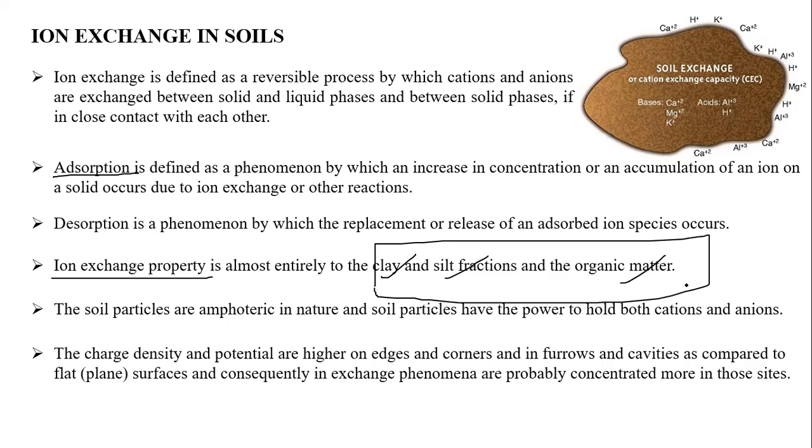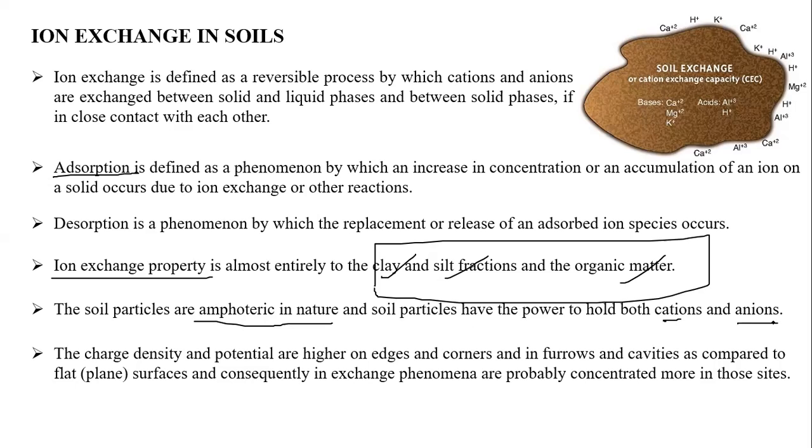Mostly soil particles are amphoteric in nature. What is the meaning of amphoteric? Any idea? What is the meaning of amphoteric nature? It acts as both acidic and alkaline, both base and acid. Yes, correct. Soil can act as both base and acid, so it has both types of reactions. It can act as a basic reaction and as an acidic reaction. The soil is very amphoteric in nature. So what happens? Soil can hold both cations and anions. That is the beauty of this.